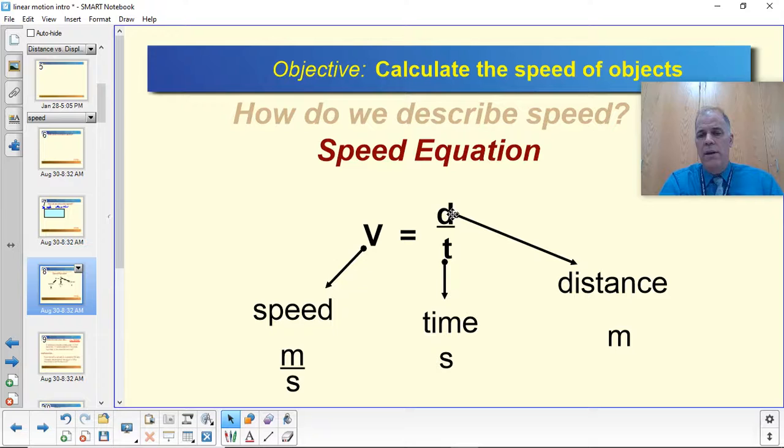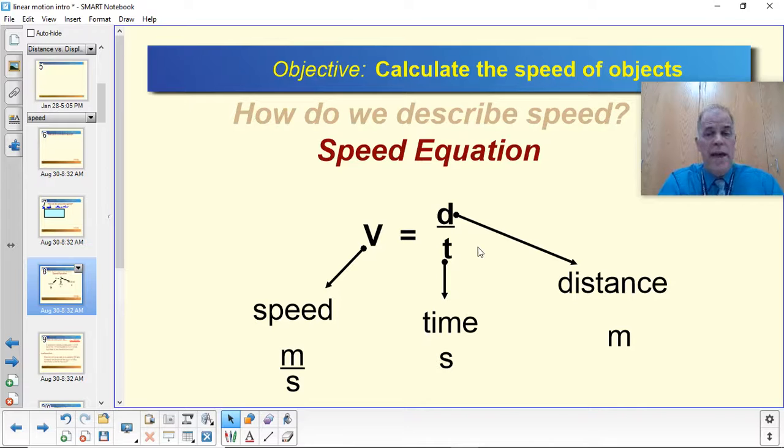So we're taking meters and dividing them by seconds, and that means that the units of speed are meters per second. These are all things that I want you to remember. I want you to know this equation. We use it so often that I want you to have it memorized. V equals D over T.